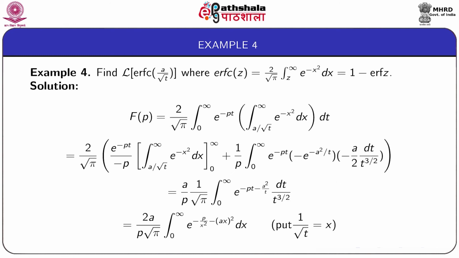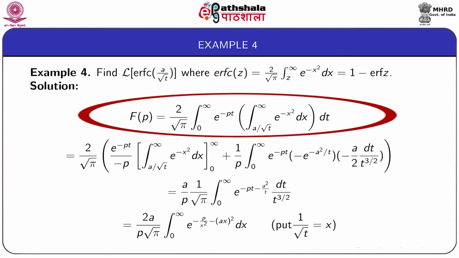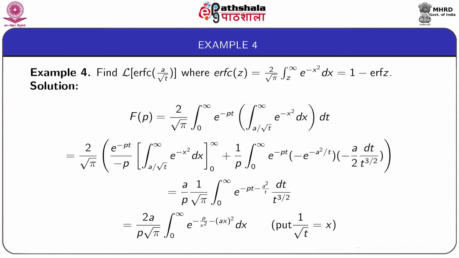Next we come to example 4: to find the Laplace transform of erfc(a by root t), where erfc(z), the complementary error function, is equal to 2 by root pi integral from z to infinity e to the power minus x square dx, and that is equal to 1 minus erf(z). Now we write capital F(p) as the Laplace transform of erfc(a by root t), and that is given by